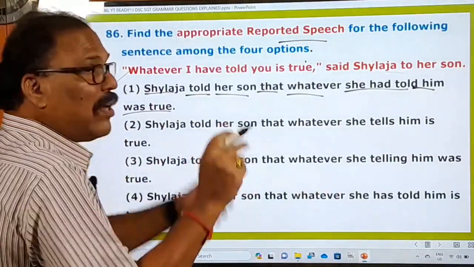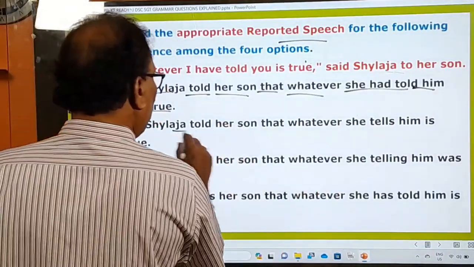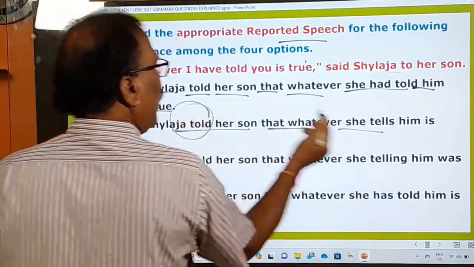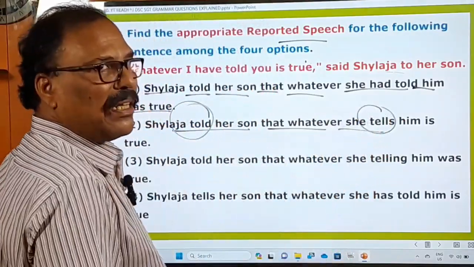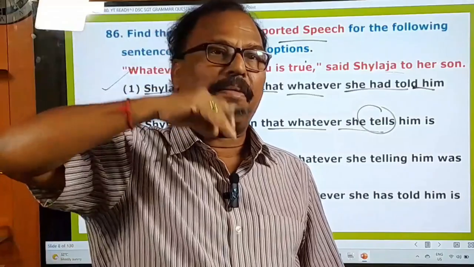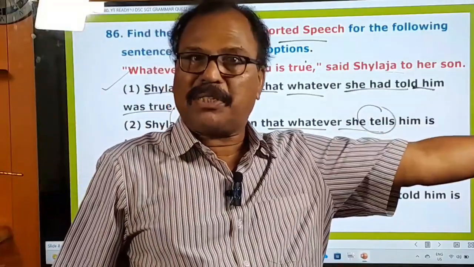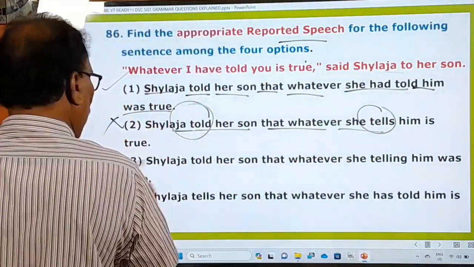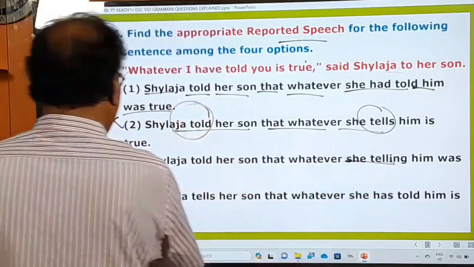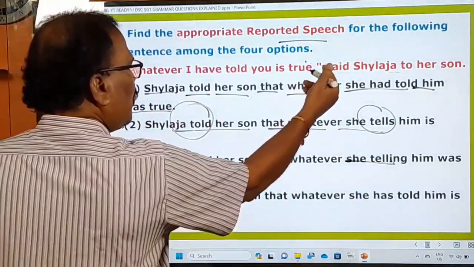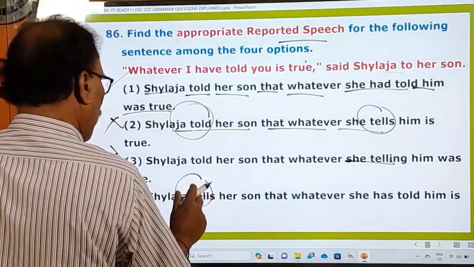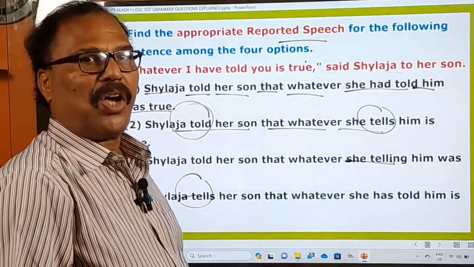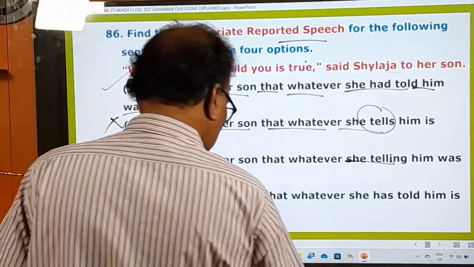And even then, let us see why they are wrong. Shailaja told her that what she tells: the reporting verb is in the past tense, and here the verb is in the simple present. And remember, when the sentence begins with past tense, the succeeding sentence must also be in the relevant past tense. Here told is in the past tense, and tells is there. That's why this is wrong. Shailaja told her son that what she telling, wrong. And Shailaja tells her, instead of said to, here tells is simple present. It's wrong. So these three are wrongly given, and only the first option is your best option and your answer, right? And now let's go to the next question.